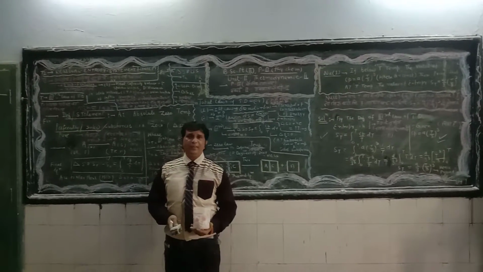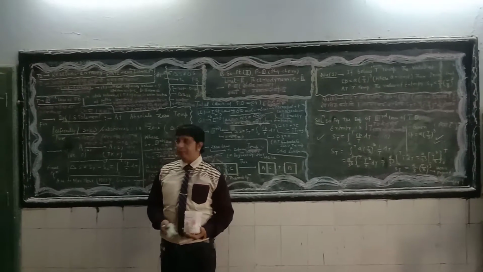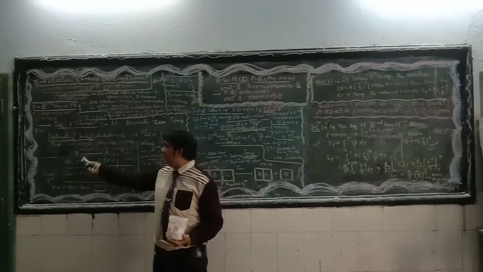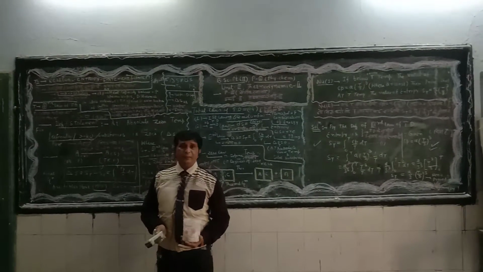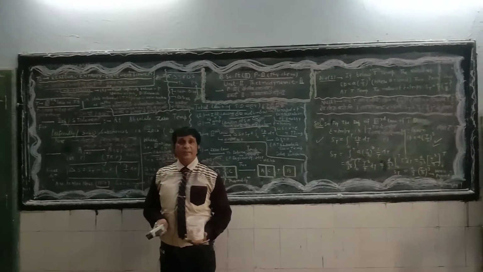In order to explain, let us consider a chemical change undergoing from state A to state B, reactant to product, keeping pressure constant, from 0 Kelvin to T Kelvin.